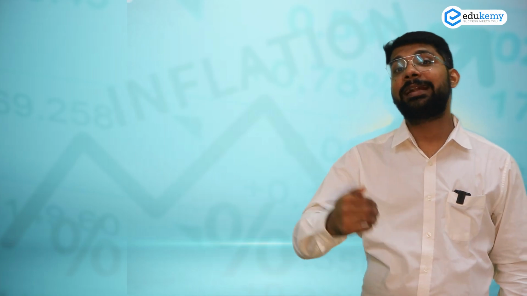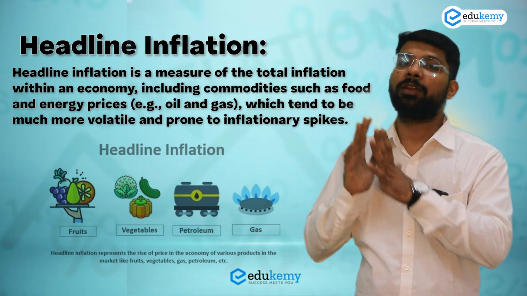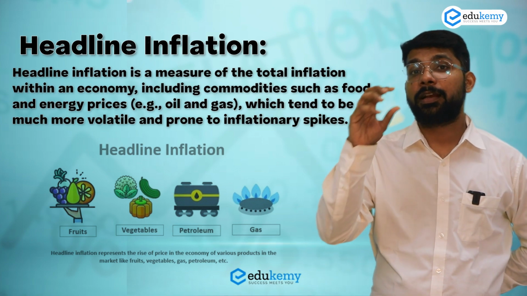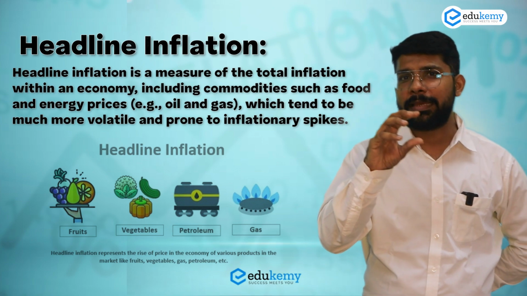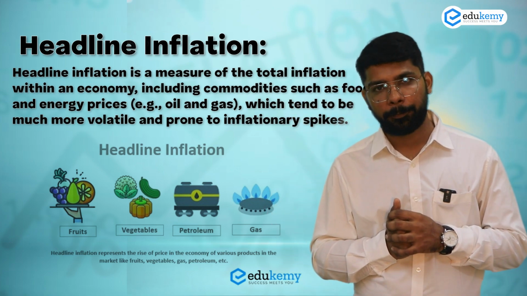Second is known as headline inflation. In headline inflation, we include everything. And in this case, the consumer price index is specifically used to find out the core inflation in the country.